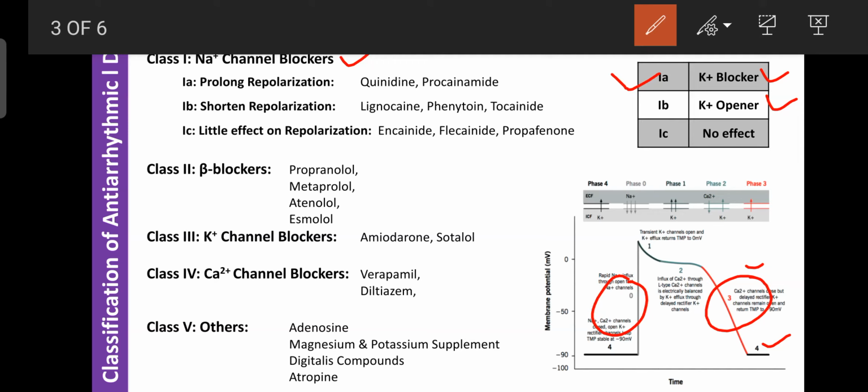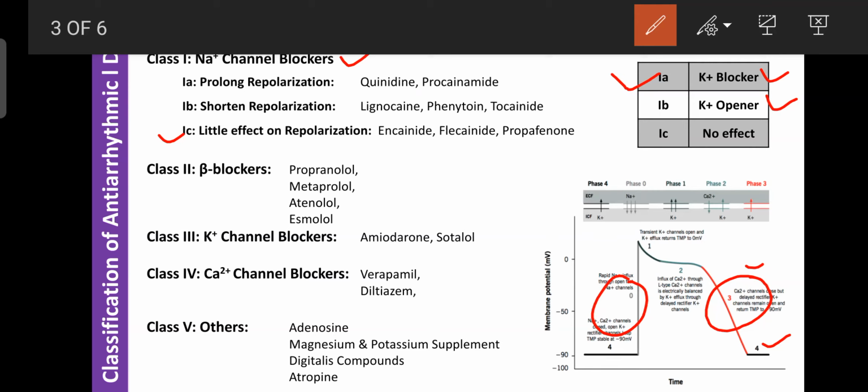The second, 1B drugs, are classified as shortened repolarization because they open the potassium channel. The third category, 1C, has no effect on the potassium channel; if any, they have only a little effect on repolarization. Examples are encainide, flecainide and propafenone. These mainly block the sodium channel, but have little effect on the potassium channels.